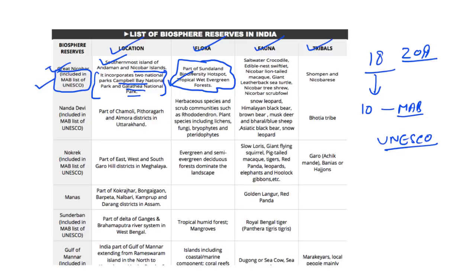Now as far as fauna is concerned, the important fauna found here include the saltwater crocodile, Nicobar long-tailed macaque, giant leatherback sea turtle, etc. And the important tribals present in this biosphere reserve are the Shompen and the Nicobarese. So all these facts can be important for us from the preliminary examination point of view.